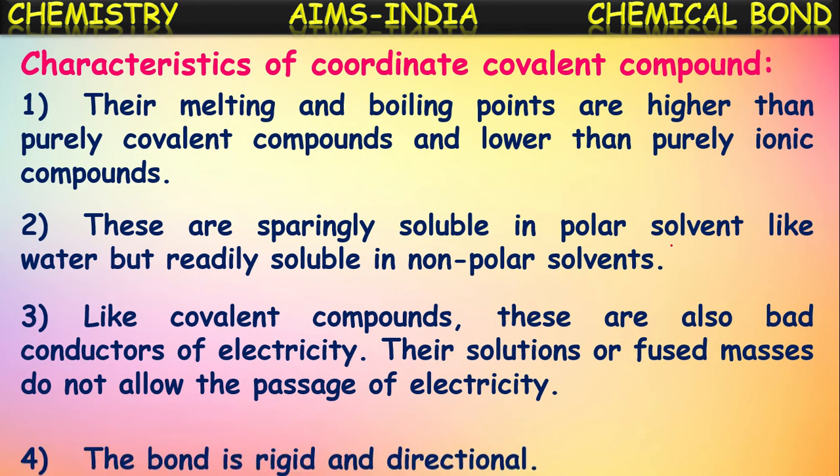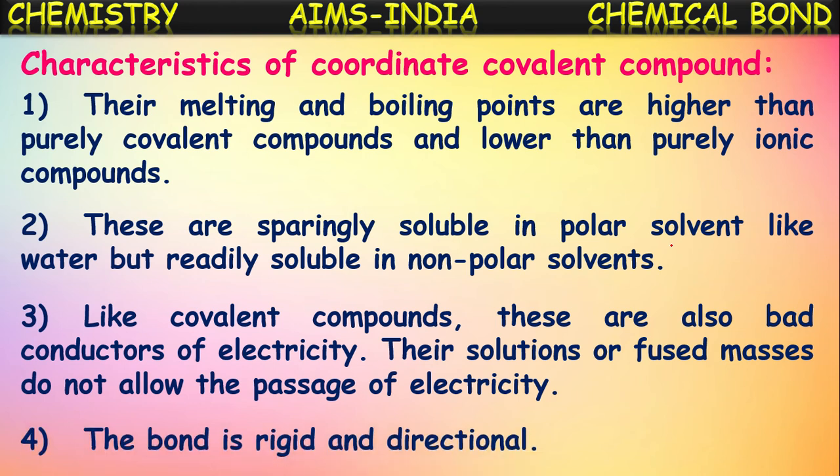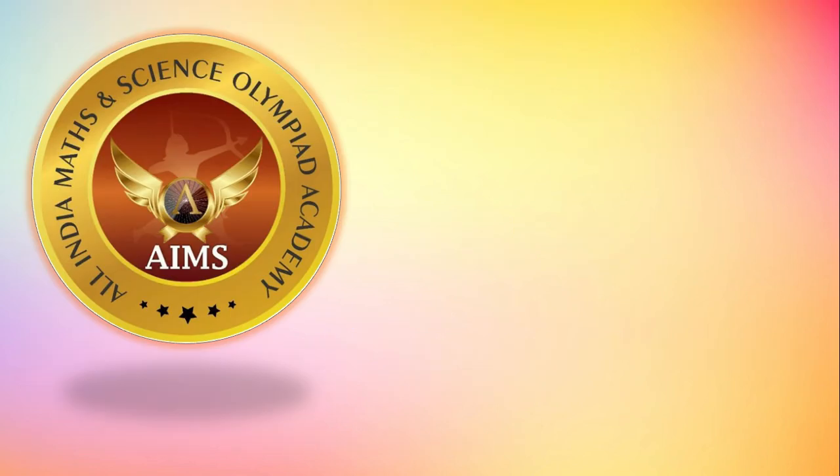Okay. And one more point about them is the bond is rigid and directional. So just like the covalent bond, the coordinate covalent bond is also a directional bond. It is pointed from one atom to another atom because the sharing is between two atoms specifically. So we can say it is rigid and directional. We know ionic bonds are non-directional. So covalent and coordinate covalent bonds are directional. Okay, that's about coordinate covalent compounds.